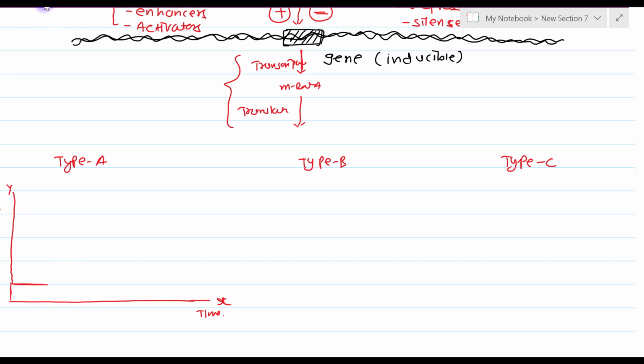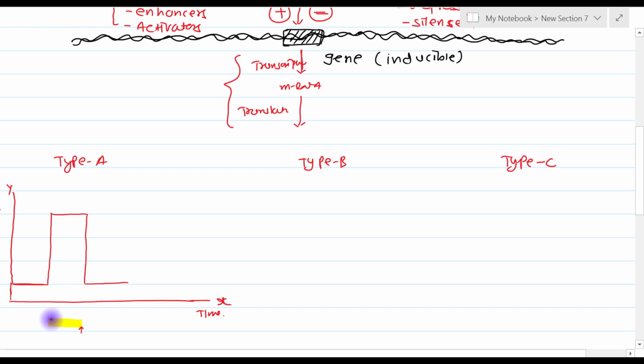But if you add a signal, suppose in this part the signal or the positive regulatory element is present, immediately gene expression increases. It will remain elevated as long as this regulatory element is present. At this point the positive regulatory element ends, so immediately it comes down to the basal rate. The gene expression remains elevated as long as the positive regulatory element is present. That is known as type A response.